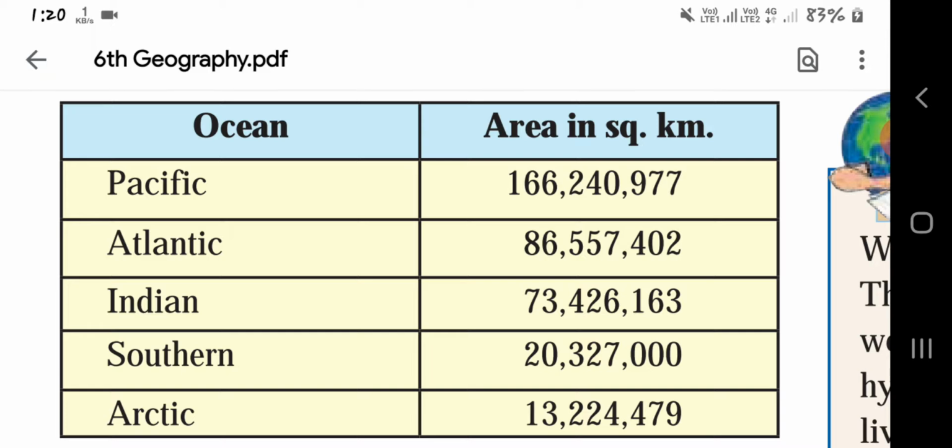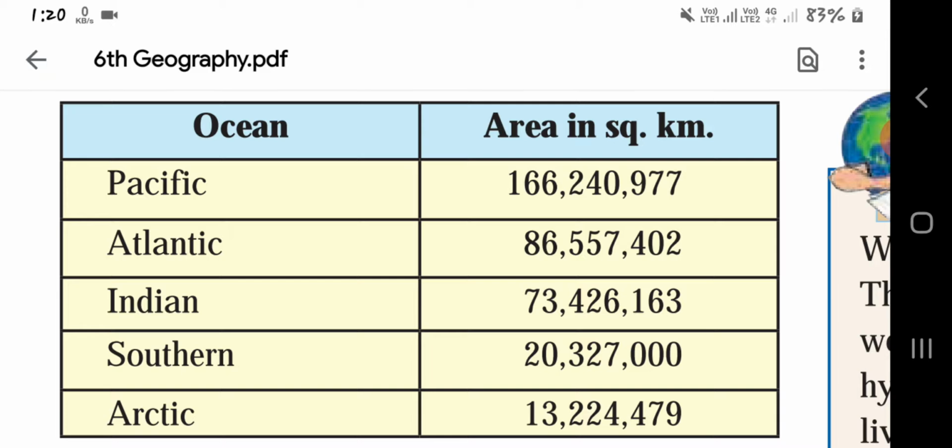Pacific, 166 million, 240 lakhs 977. Atlantic, area-wise in square kilometers, 86 million, 557 lakhs 402.